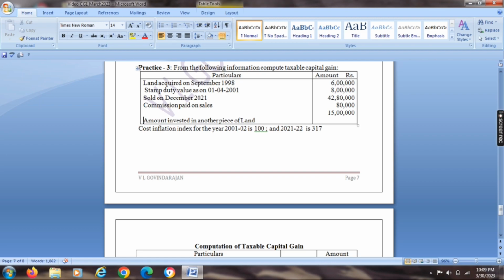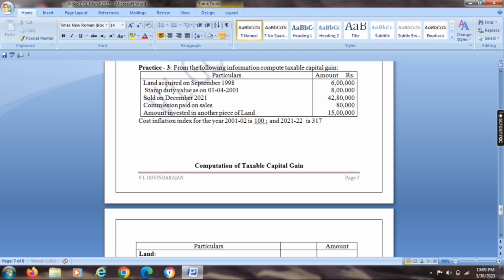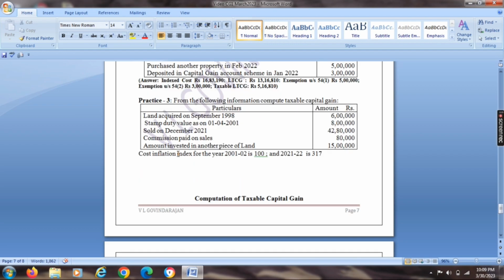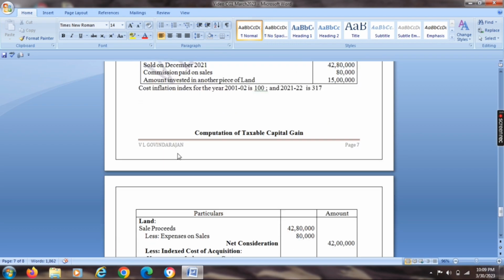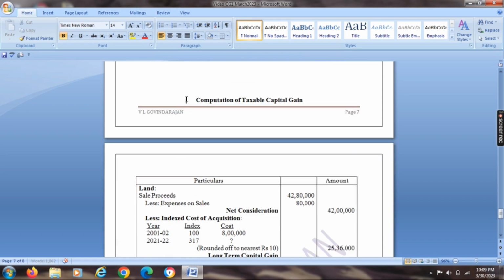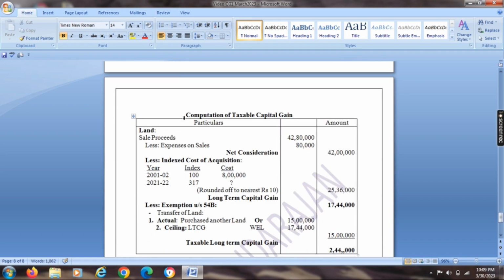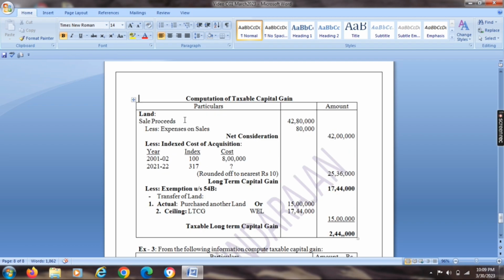Let me see how to compute. The property sold is land. Sale proceeds 42 lakh and 80,000. Less expense on sales 80,000. So the balance 42 lakh is net consideration. Here we have to apply the indexed cost. Here we take 2001-02 because actual purchase was in September 98. But the stamp duty value on 1/4/2001 is 8 lakh. Whichever is higher, 8 lakh. So for the year 2001-02, index 100, cost is 8 lakh. What will be the indexed cost for the year 2021-22 for the index of 317? It will be 25 lakh and 36,000 is the indexed cost. So the balance will be long-term capital gain.